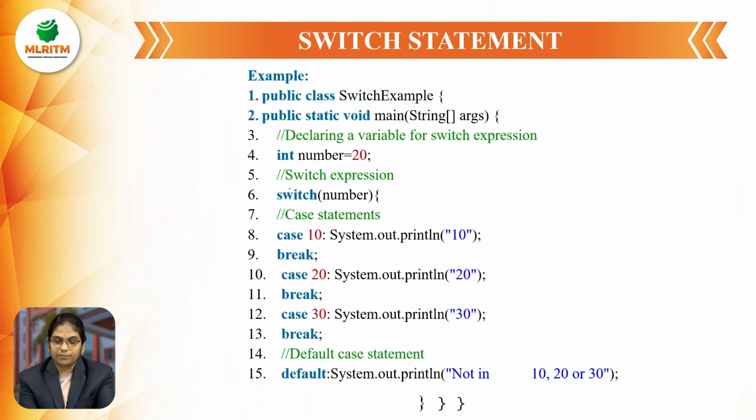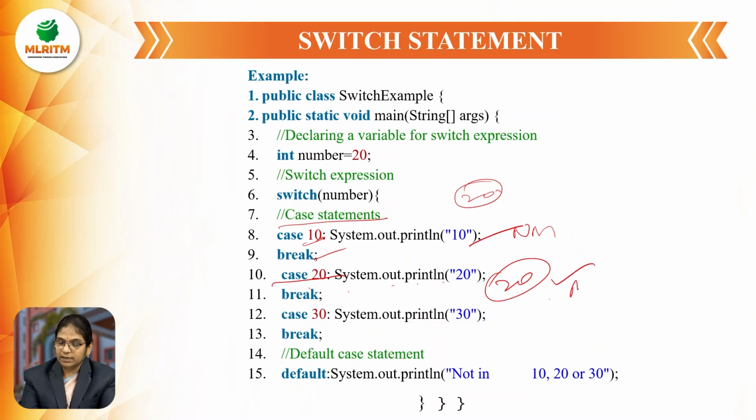And let us see the example. Public static void main, int number equal to 20, and for the switch expression we are writing switch of number, means switch of 20. It is checking with the case statements. Case 10, system.out.println 10. If it is matching with case 10, it prints this statement and break. And if it is not matched, it goes for the next case. Case 20, system.out.println 20 as the output. So here it is matching. Then it prints this statement as the output and comes out of the program.